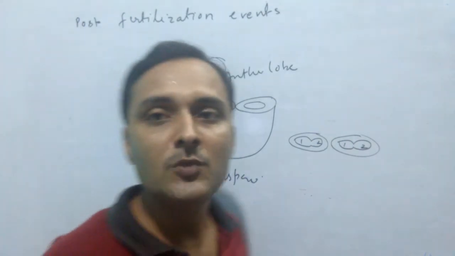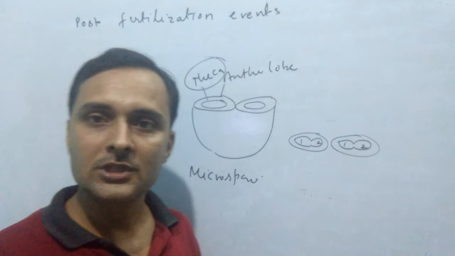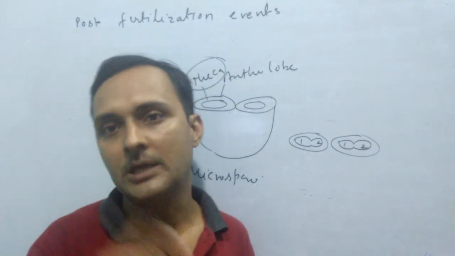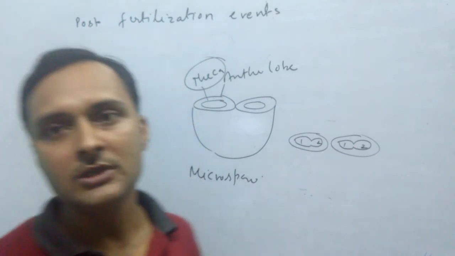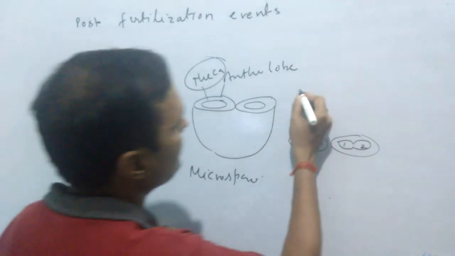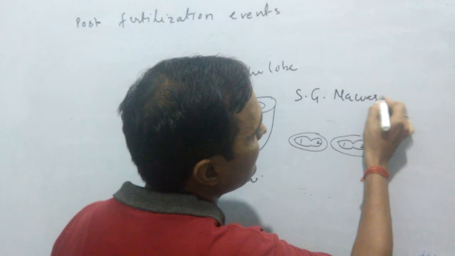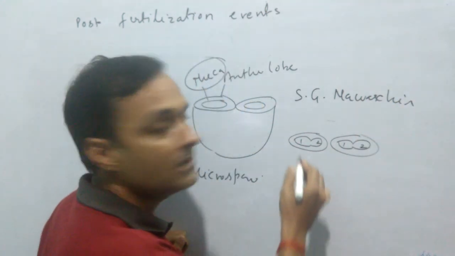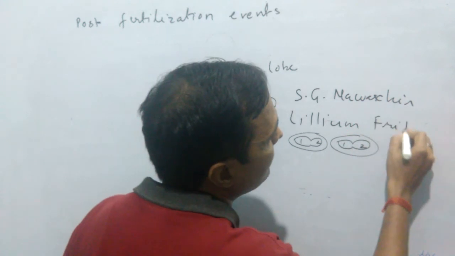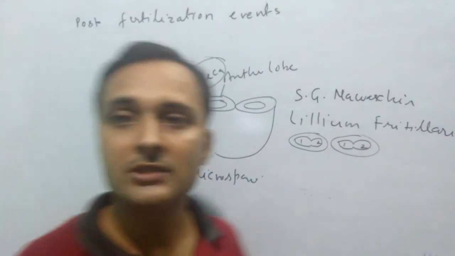Once again, what do you mean by fertilization? The process of fusion of male and female gametes during sexual reproduction is known as fertilization. And what do you mean by double fertilization? The fertilization which takes place two times, during syngamy and during triple fusion, is collectively known as double fertilization. It was first discovered by S.G. Navashin in the plants Lilium and Fritillaria. So this is all about the basic terms related to chapter 1.